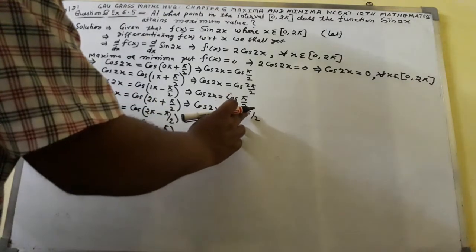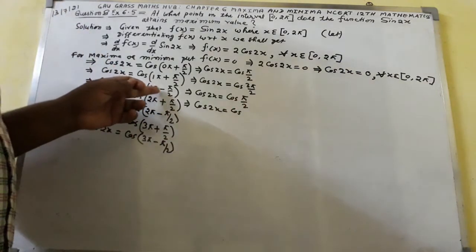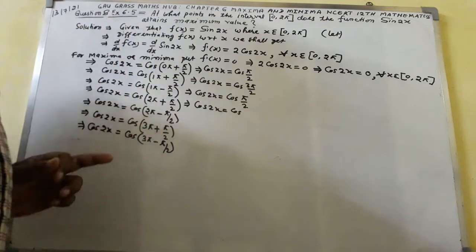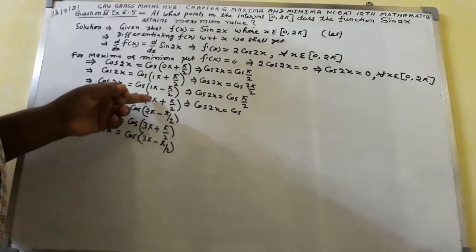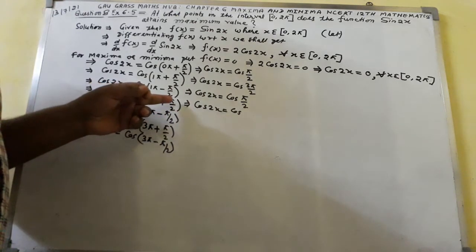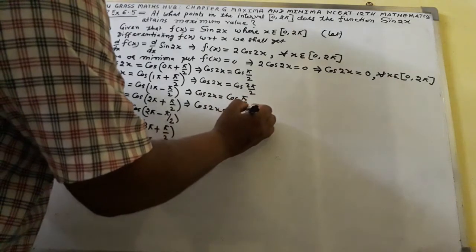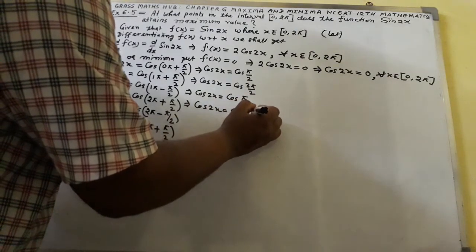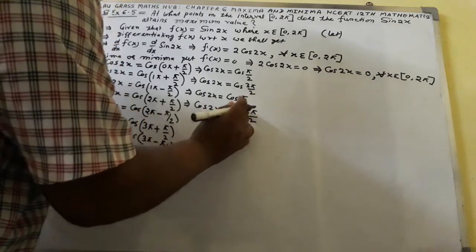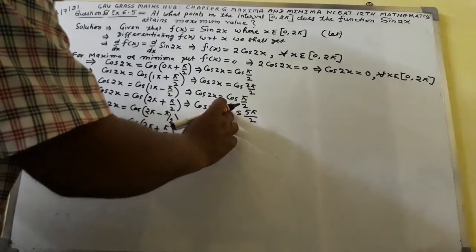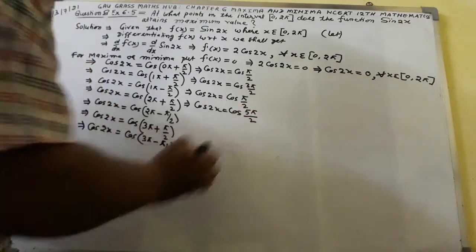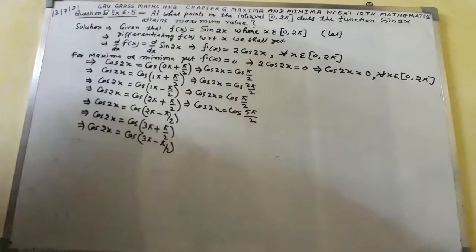Here we will get π minus π/2 comes out to π/2. It is okay. 2π plus π/2: 2 twos are 4, 4π plus π comes out 5π/2. Cos 5π/2. Cos, 2 twos are 4, 4π plus π, cos 5π/2.